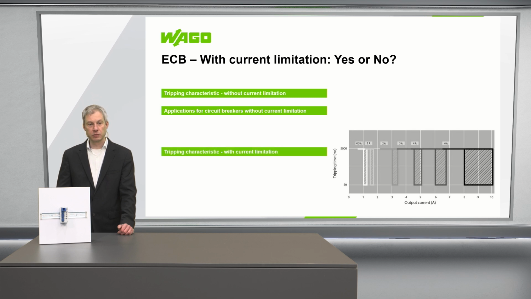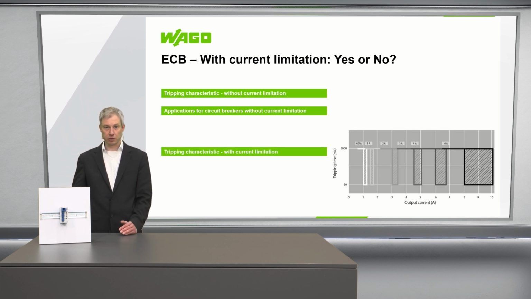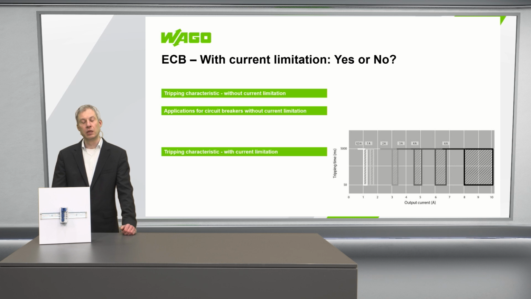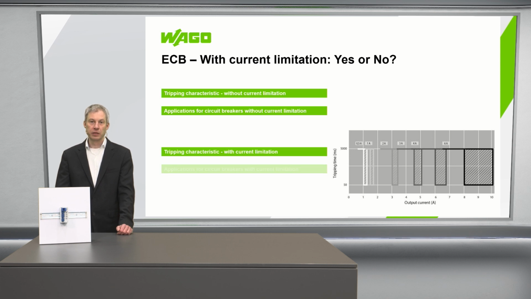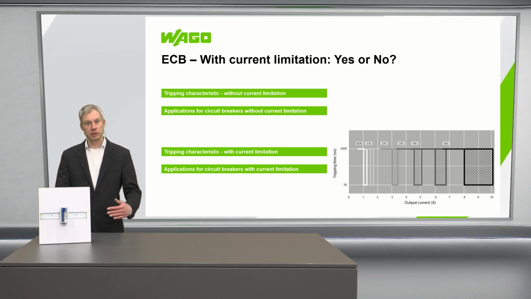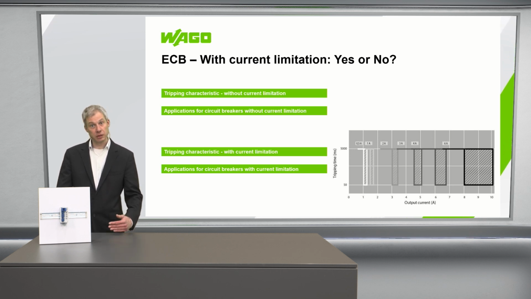On the other side, we have electronic circuit breakers with current limitation, and these units limit the output current in case of overload or short circuit for a certain time on a certain value, and then they shut down. This is often used in applications where the power supply unit must not go in overload mode and must not reduce its output voltage.